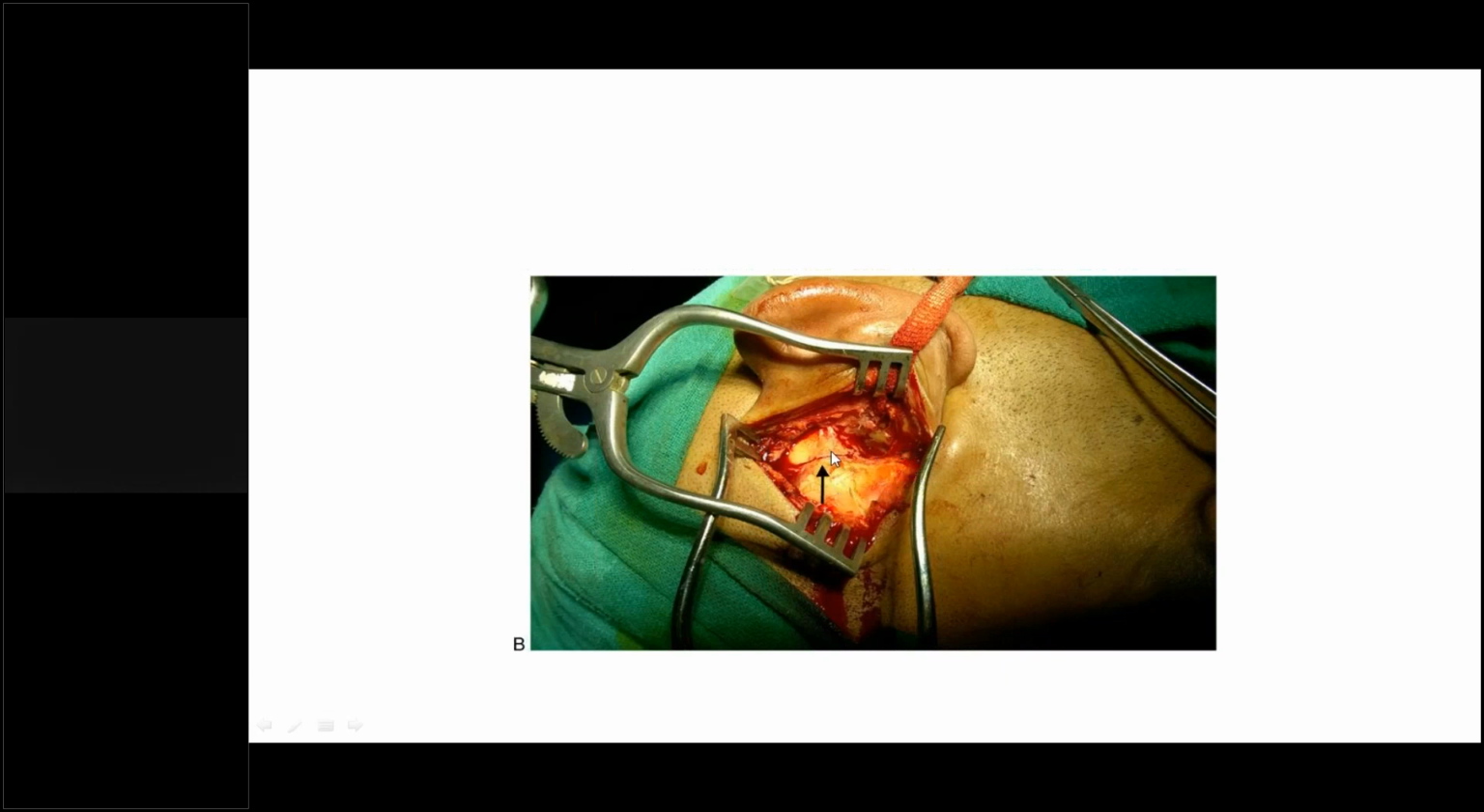And this is the intra-op picture. You can see there's a fracture. It's a transverse fracture generally. This is the tympanic membrane area, and this is the squamous part. This is all the squamous part.